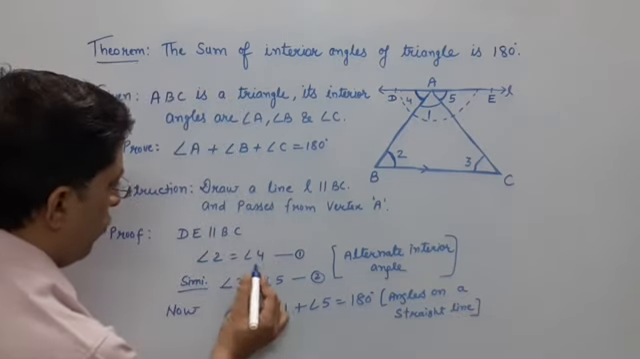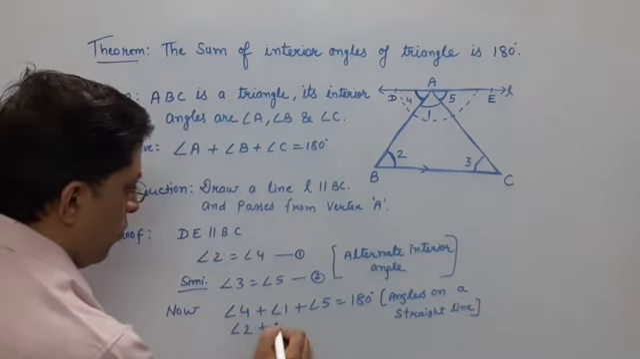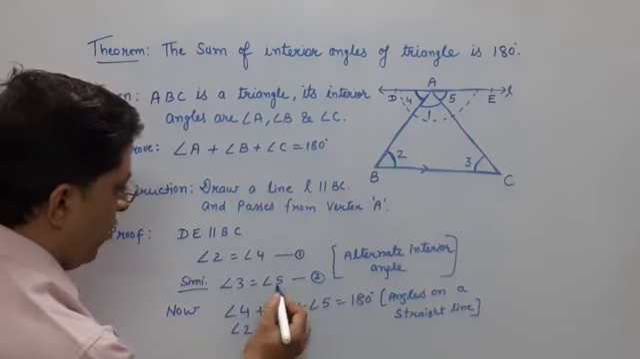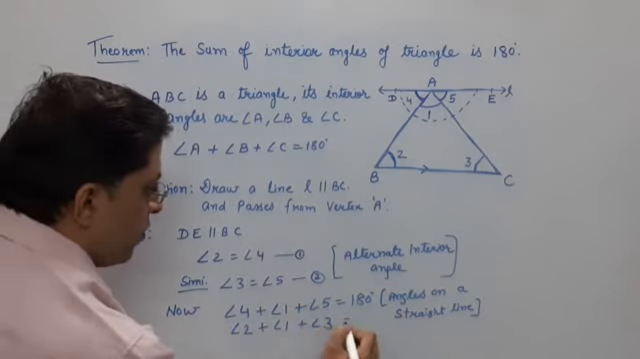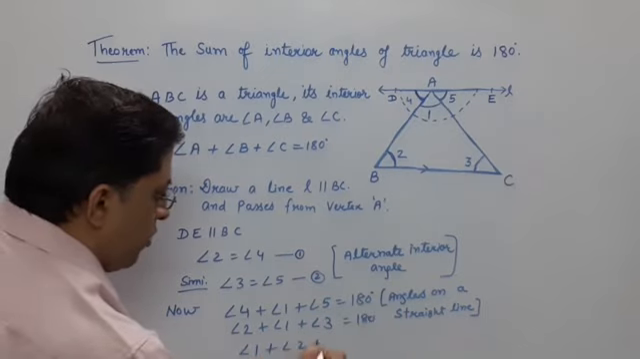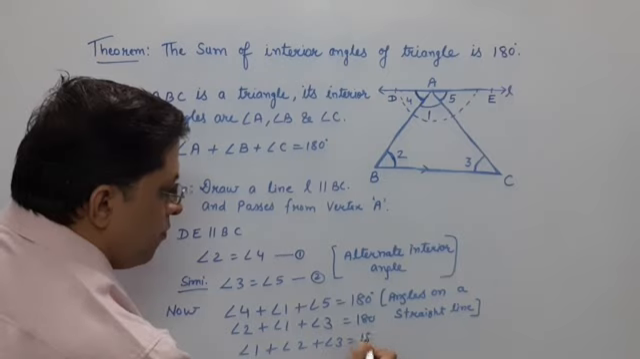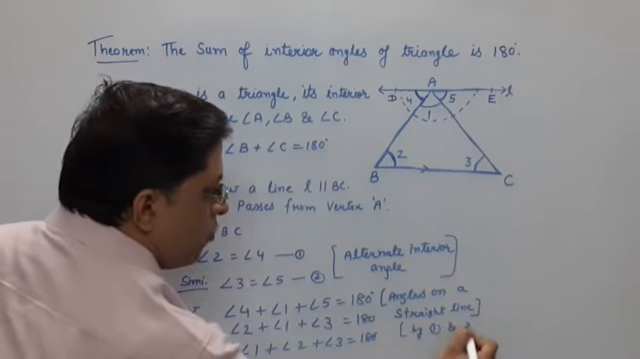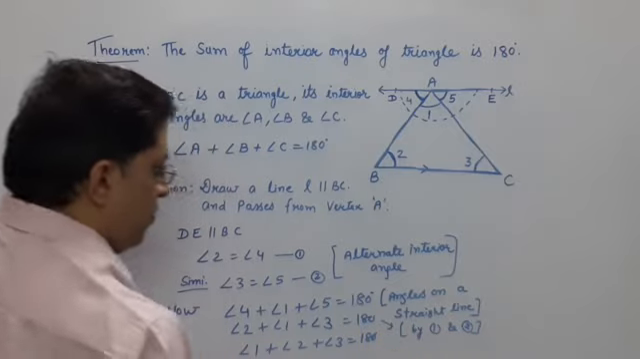Okay, what is angle 4? It is angle 2. Angle 1 is already there by first. And what is angle 5? That is angle 3. It is 180 degrees. Can I write angle 1 plus angle 2 plus angle 3 is 180? And here what is the reason? By 1 and 2. Okay, for this.